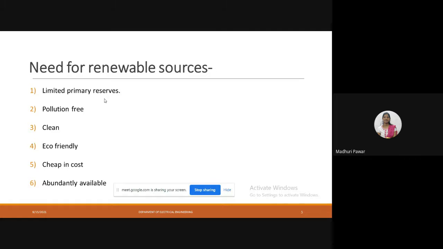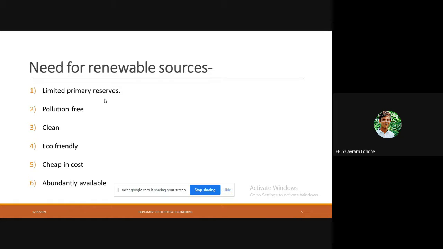You can convert these advantages into the comparison. Renewable energy sources are available freely. Non-renewable are paid sources, or limited sources. Non-renewable sources create pollution, like ash.